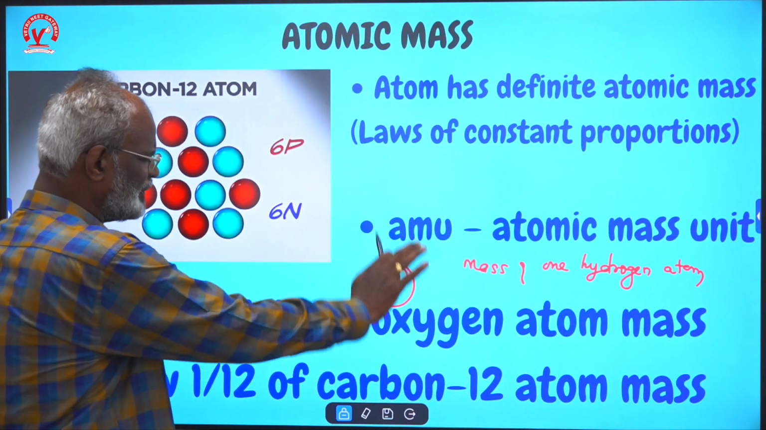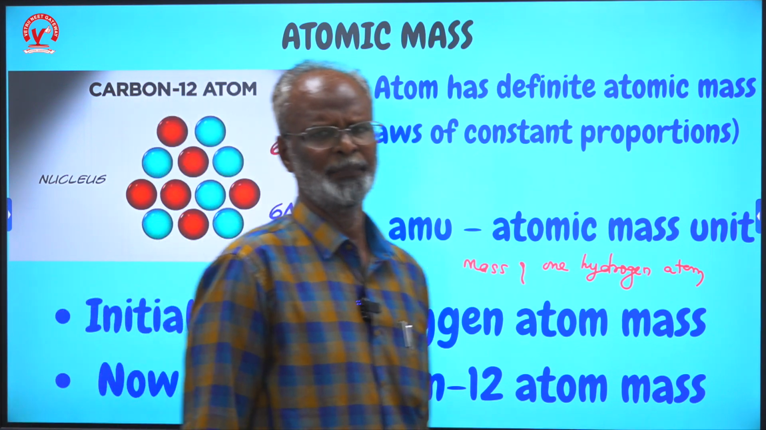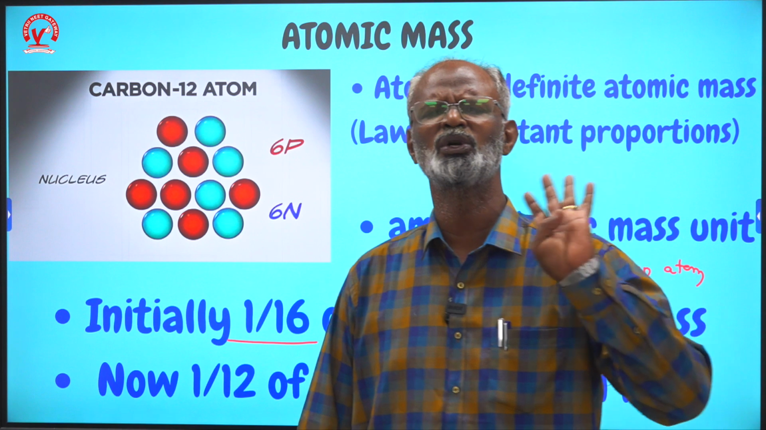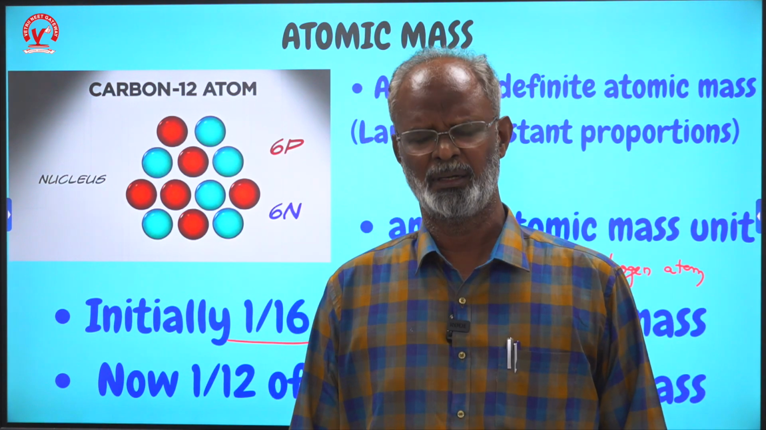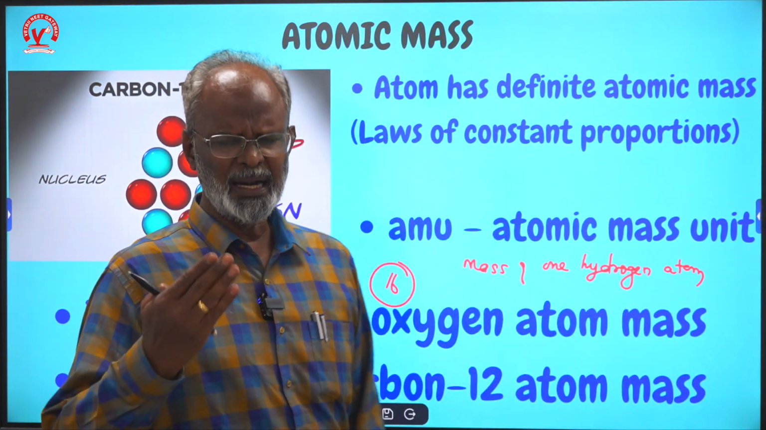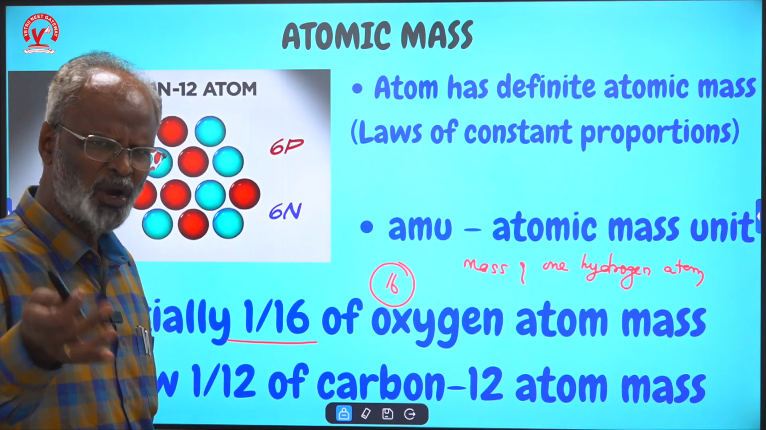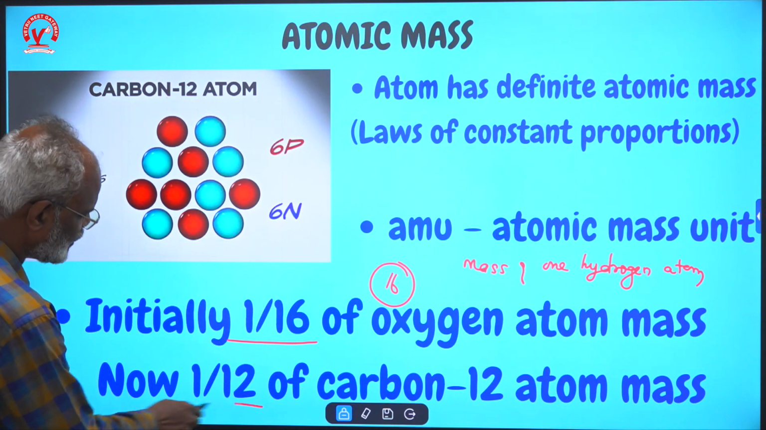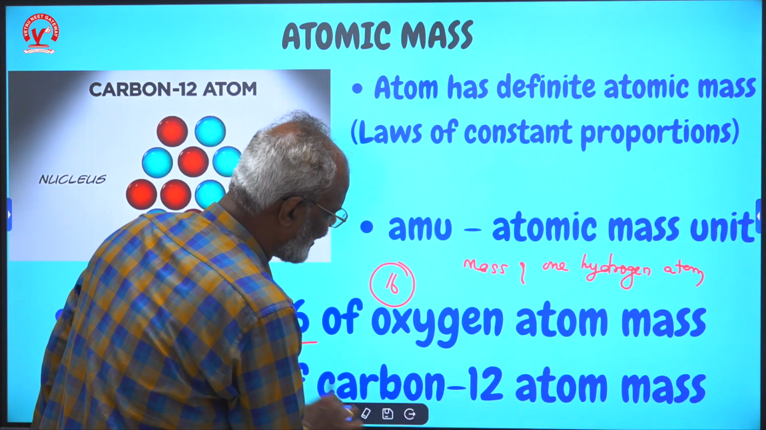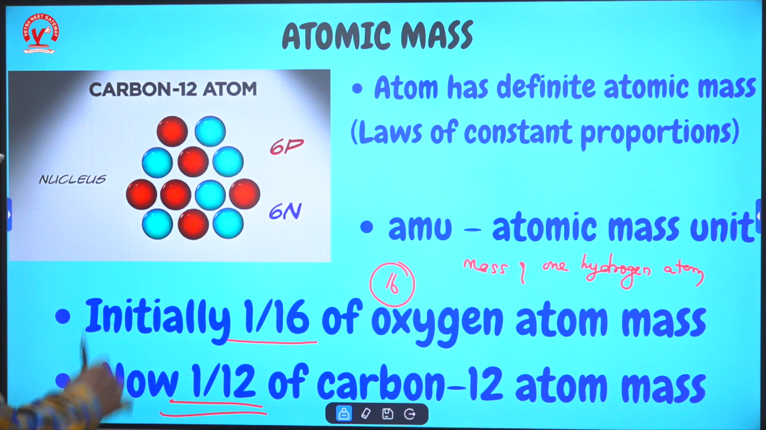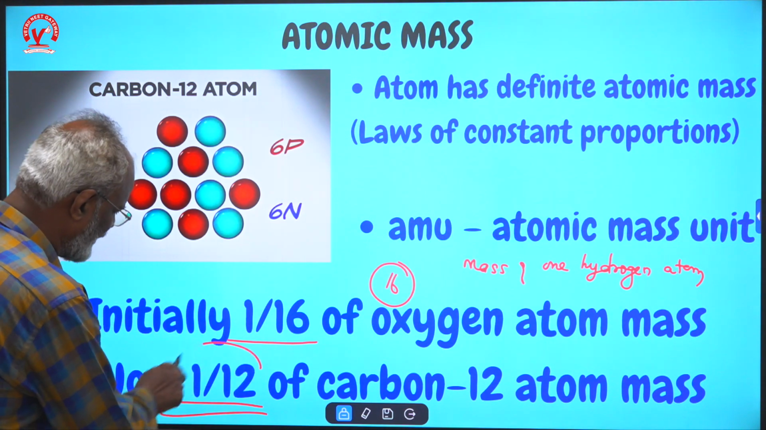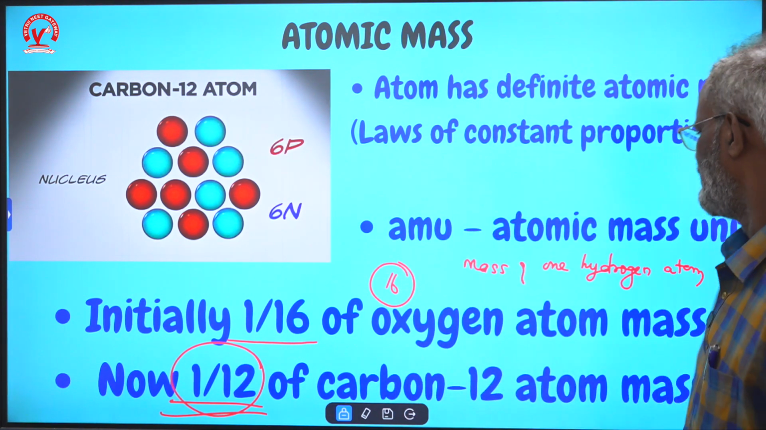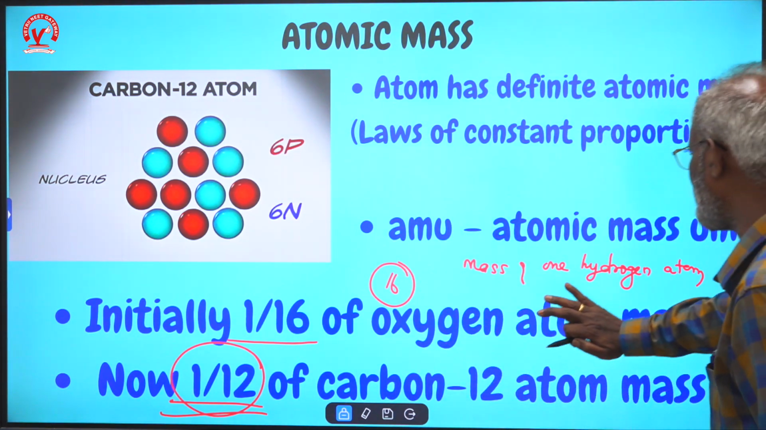Now actually why was oxygen used? Oxygen was used because there are so many compounds which are oxides. Oxygen is one of the most prominent elements in nature, abundantly available, so much of the compounds are oxides only. That is why it was used. Now they are using carbon 12, which is an isotope of carbon. Carbon has 2-3 isotopes. 1/12 of carbon 12 is again almost equivalent to the mass of one hydrogen atom. So these are the basic atomic mass units.